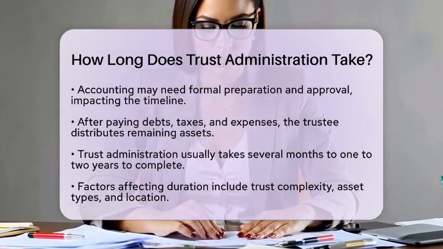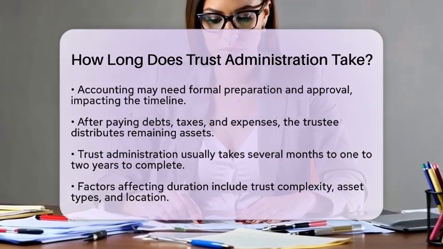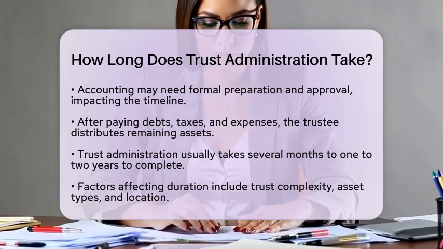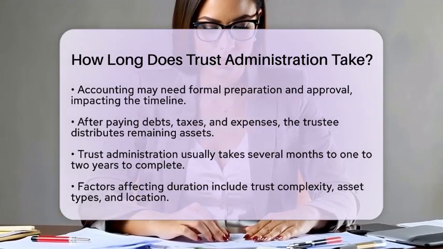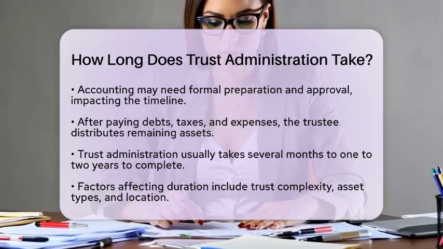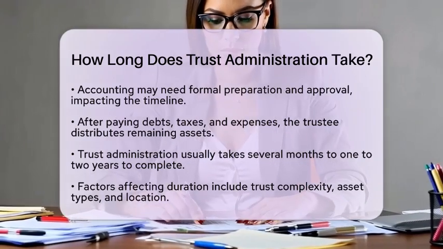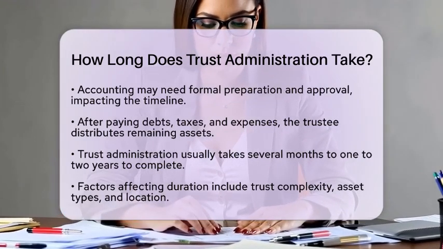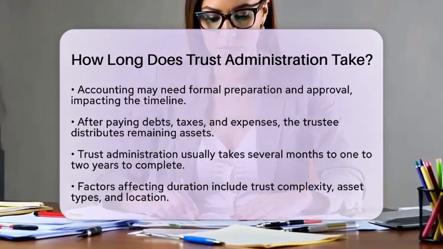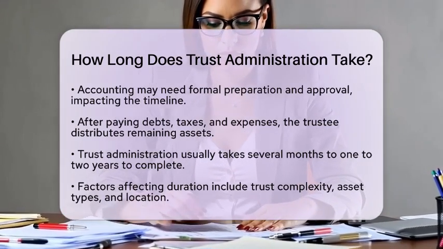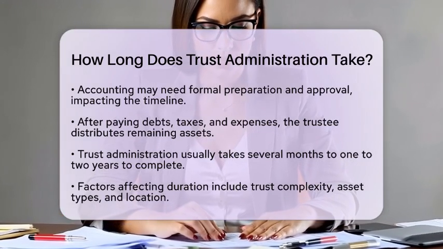Several factors can influence how long trust administration takes. The complexity of the trust and the assets involved plays a big role. Trusts with multiple types of assets or specific conditions for distribution will take longer. Additionally, if the assets are located in different states or countries, that can also extend the timeline.